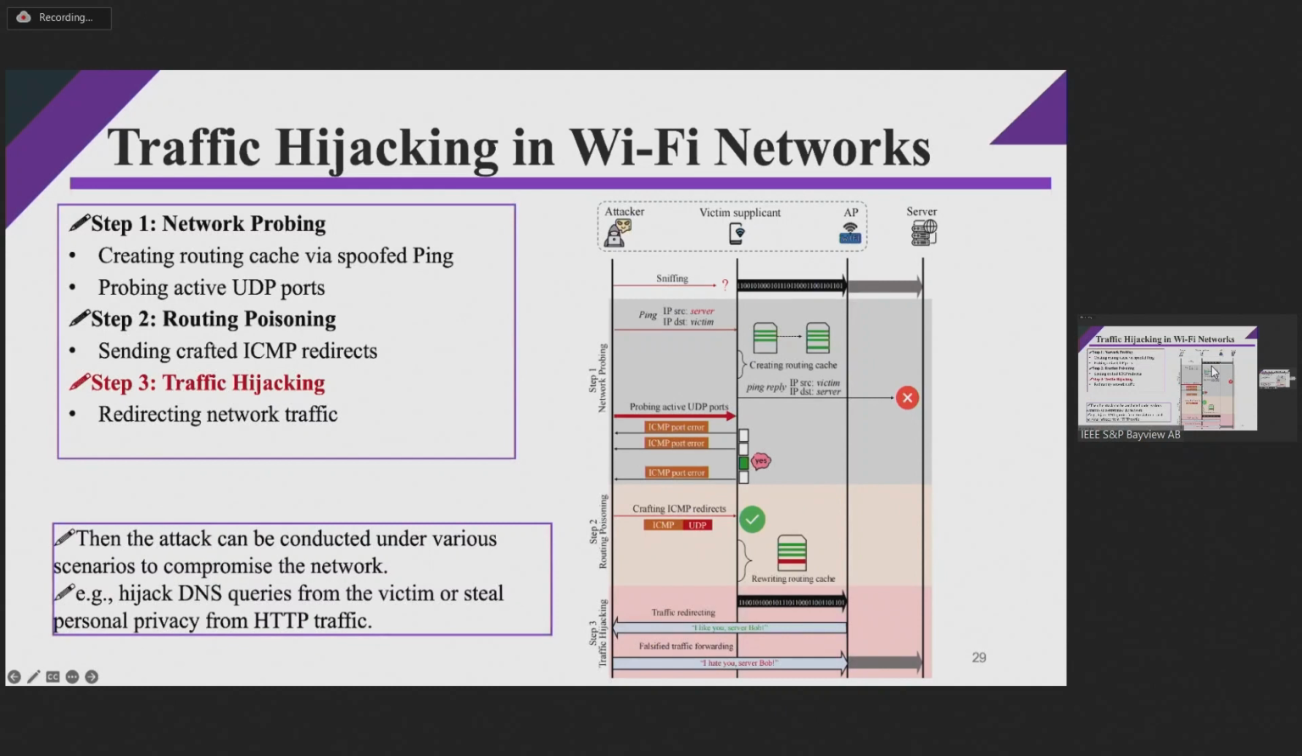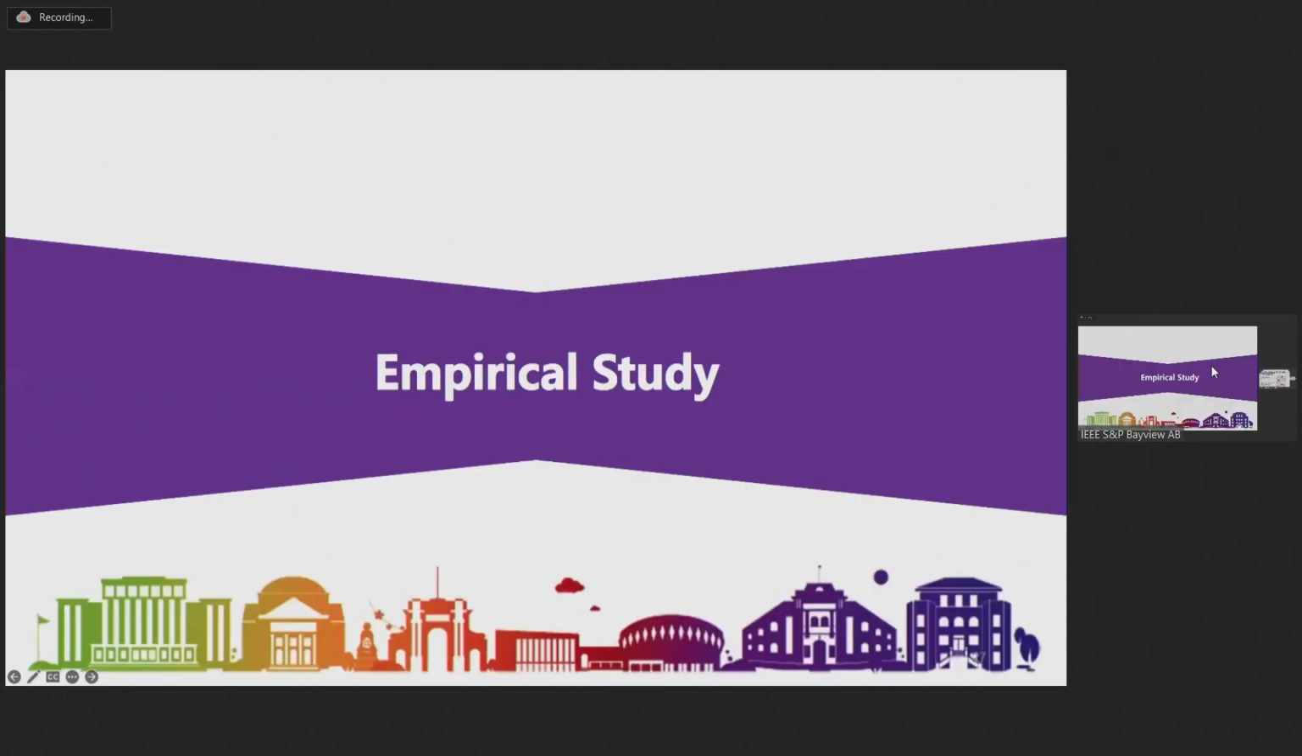The attack can be conducted under various scenarios to compromise the network. For example, the attacker can hijack DNS queries from the victim or steal personal privacy from HTTP traffic, and so on. And we conduct extensive real-world evaluations to measure the impacts of this attack.